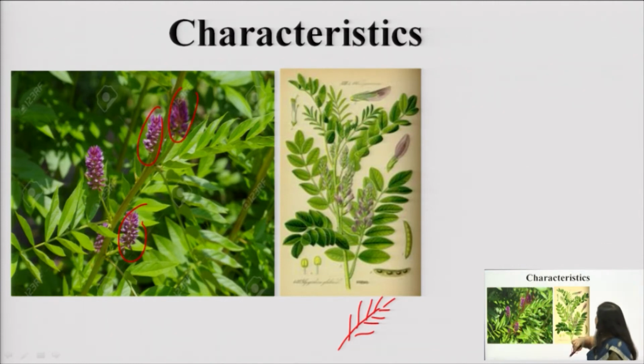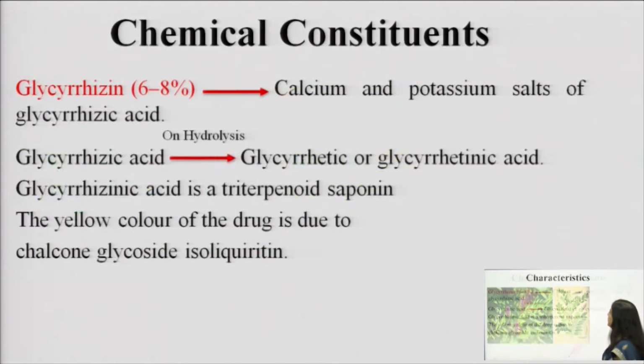The fruits are generally pods, like green peas kind of pods are seen in case of licorice. So, it is very much similar to our leguminous plants, whatever pulses and all, they belong to the Leguminosae family. So, this plant also appears similar to all those Leguminosae plants.